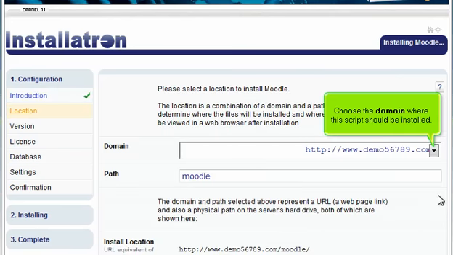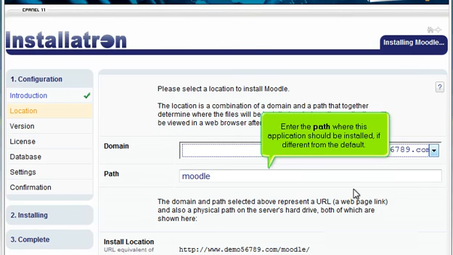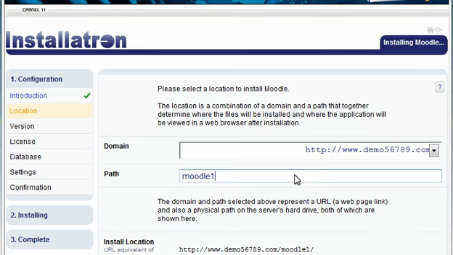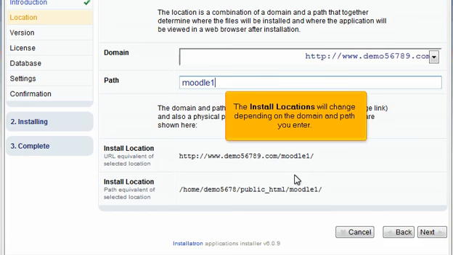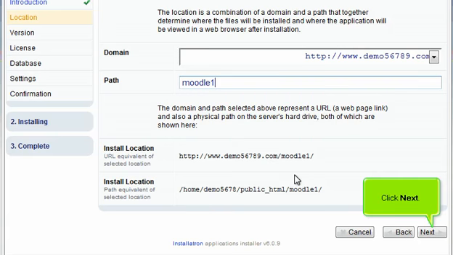Choose the domain where this script should be installed. Enter the path where this application should be installed, if different from the default. The install locations will change depending on the domain and path you enter. Click Next.